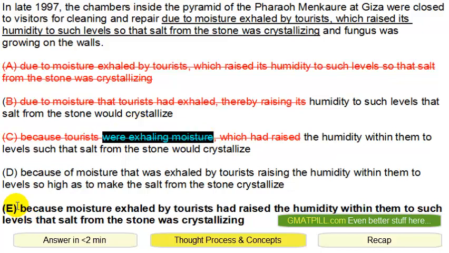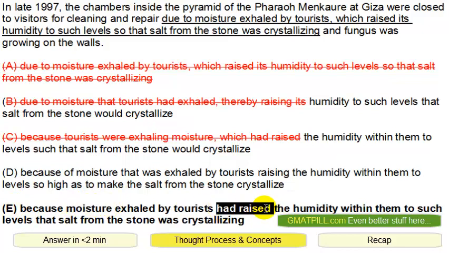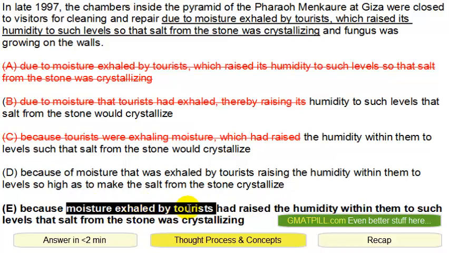So the difference here is in E, we're still talking about moisture, but the moisture had raised, right? So this is the subject and this is the verb. Exhaled by Taurus is simply the fluff. It's basically a descriptive phrase. So really it's the moisture had raised the humidity within the chambers.